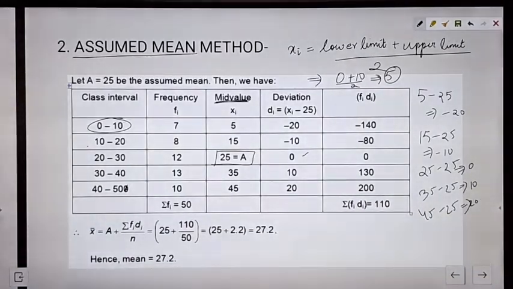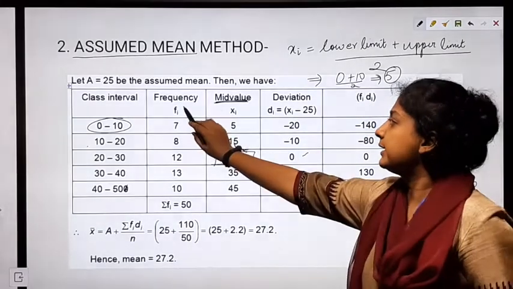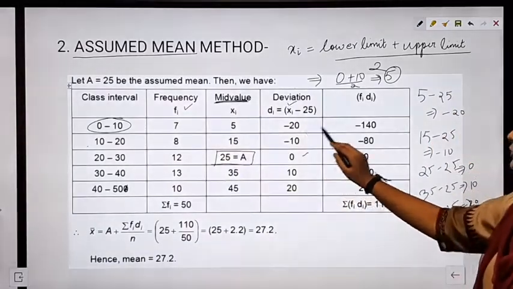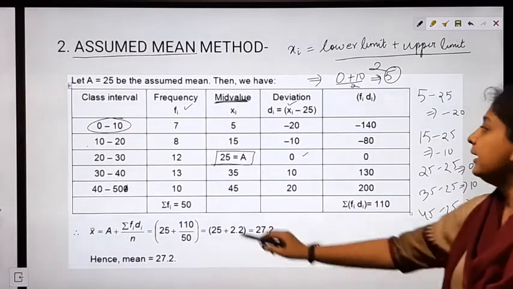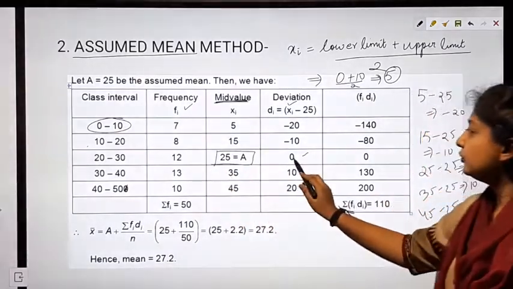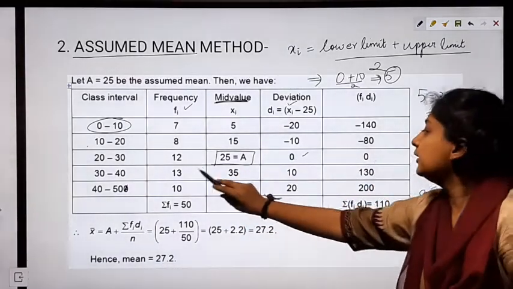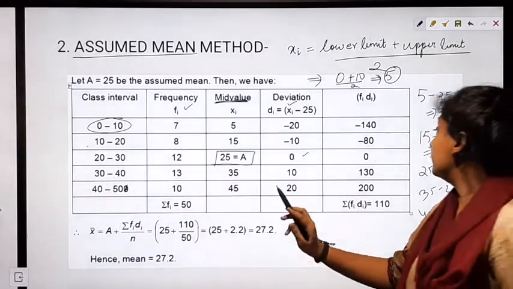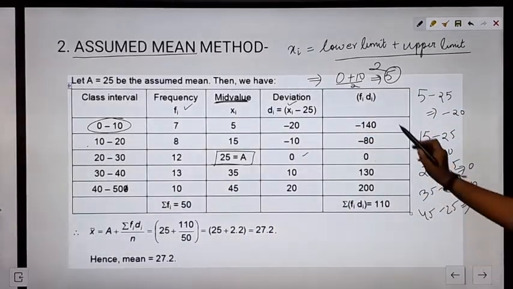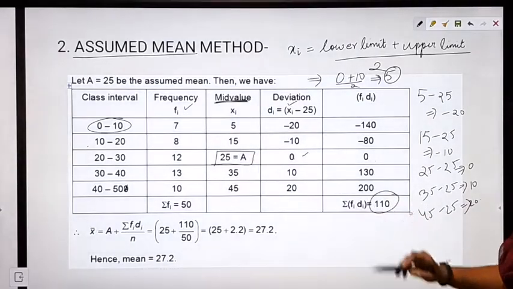Now we have to multiply fi and di. This is our fi, this is our di. When we are multiplying, 7 into minus 20 gives us minus 140. 8 into minus 10 gives us minus 80. 12 into 0 gives us 0. 13 into 10 gives us plus 130. 10 into 20 gives us 200. When we add all of these values, we get this.